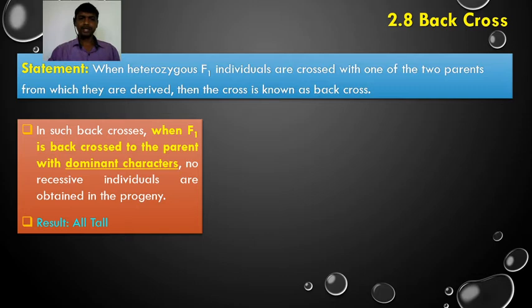Furthermore, the F2 individuals are all alike, all tall, when F1 is back crossed with the parent having dominant characters.